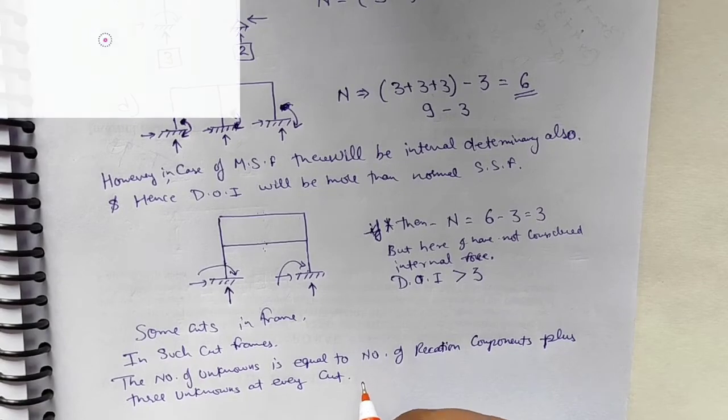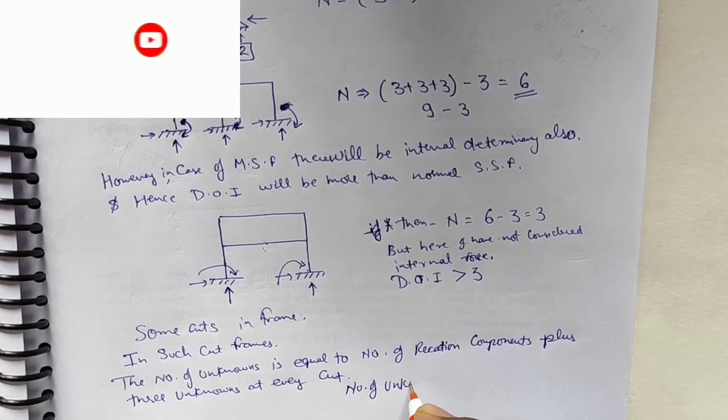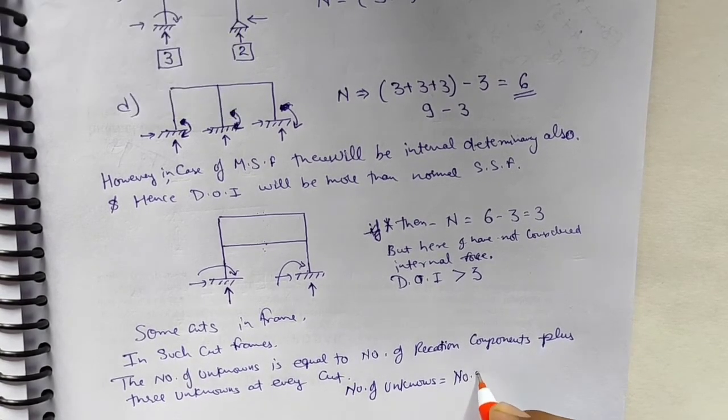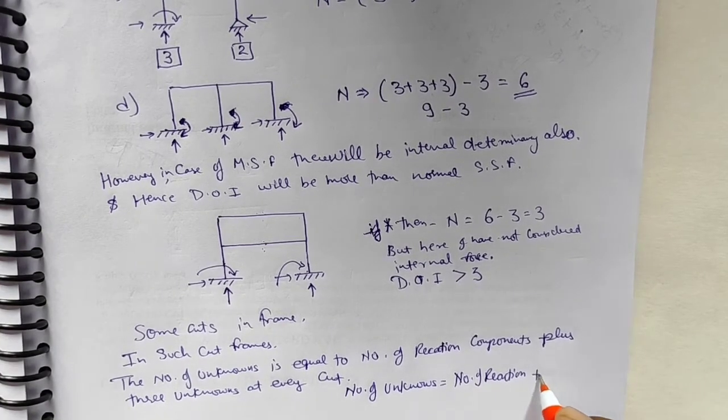So we can develop a formula: the number of unknowns will be equal to the number of reactions plus 3 unknowns.